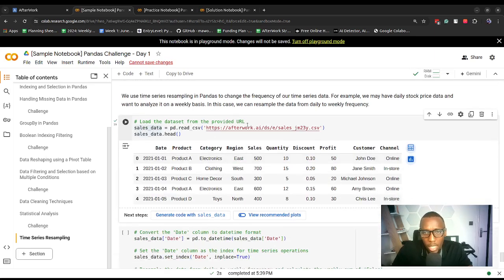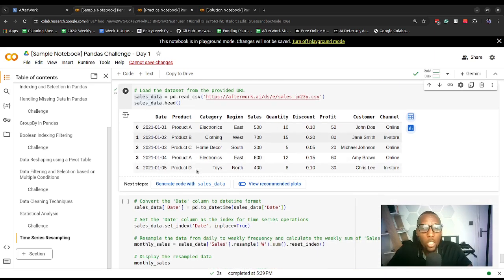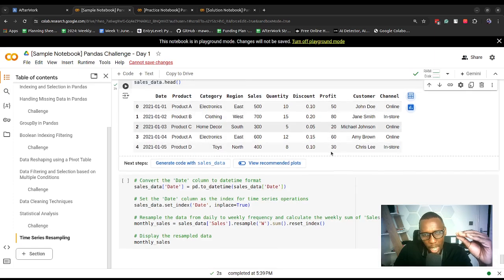So for example, in this data set that I've loaded, here we have the date column. The date is per day, so you can see this is 01, 02, 03, 04. So the frequency of this data, which is time series data because it has a date component, is based on the date; it's actually a day format. We can decide to change this to weekly, so that we have a record with information week per week.